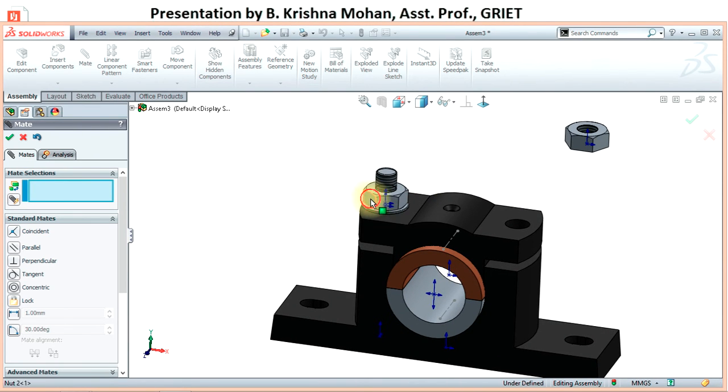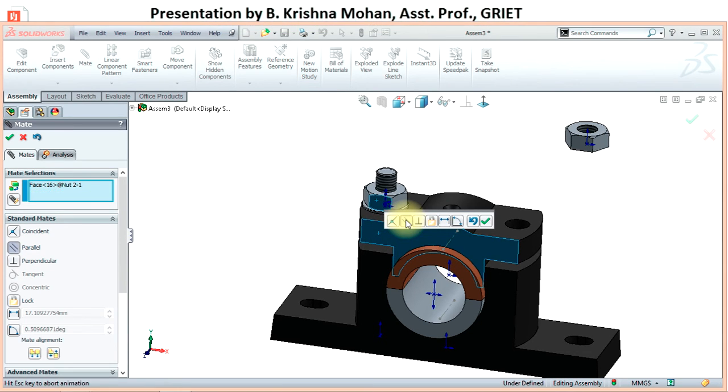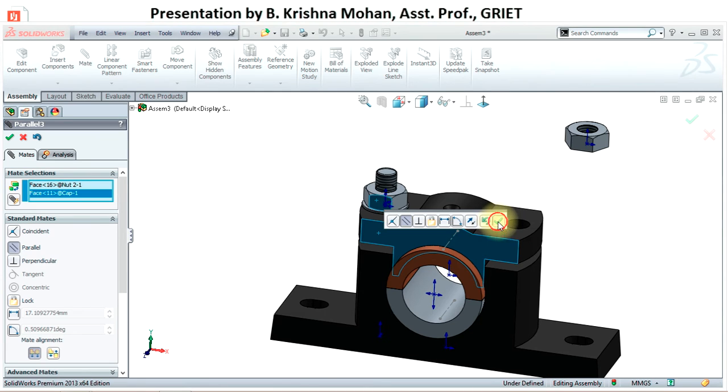So if you see here, this nut is still rotating. So let's select the flat surface of the nut and the flat surface of the cap and apply parallel relation, say OK.